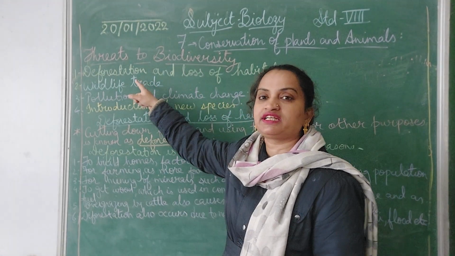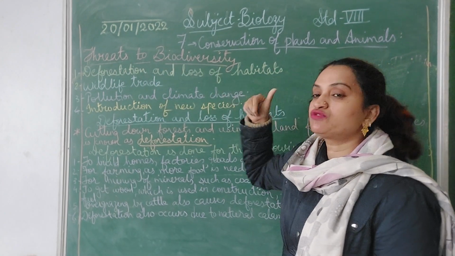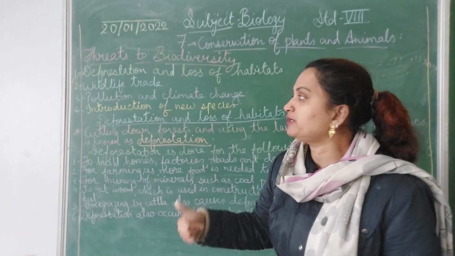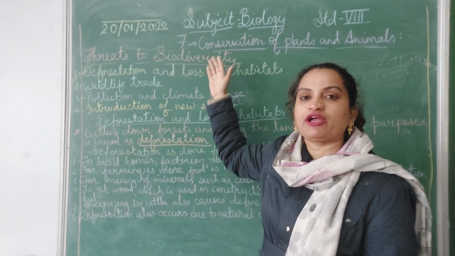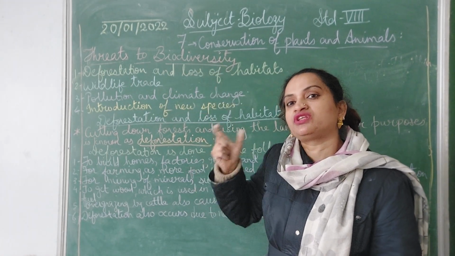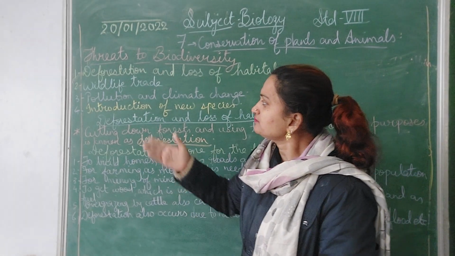And deforestation is cutting down trees. So deforestation and loss of habitat is one of the main reasons which adds a threat to biodiversity. Okay. And we have studied biodiversity, its importance and biodiversity in forest. Now we are going to study the threats to biodiversity, how these things are in danger.